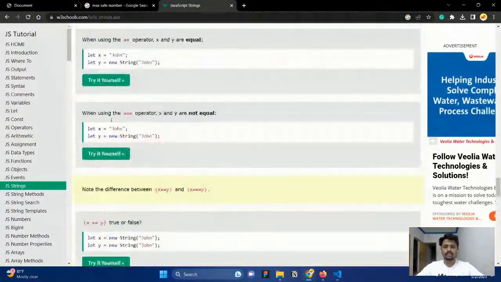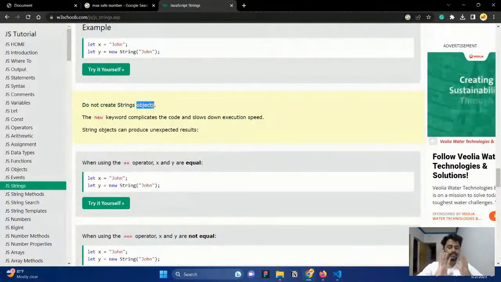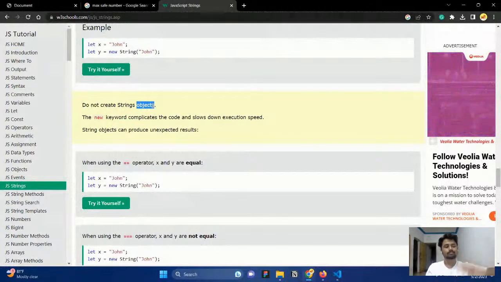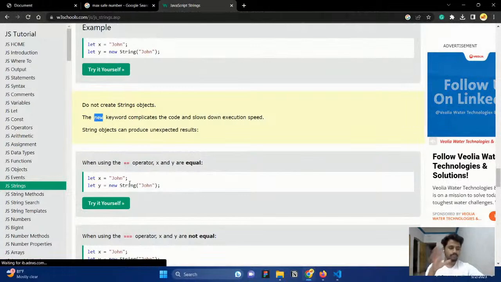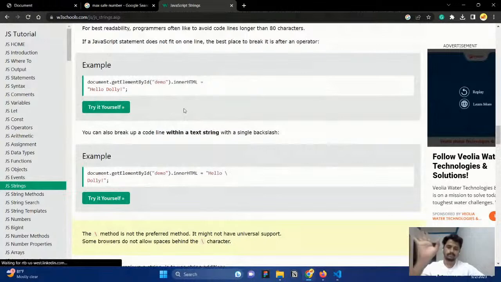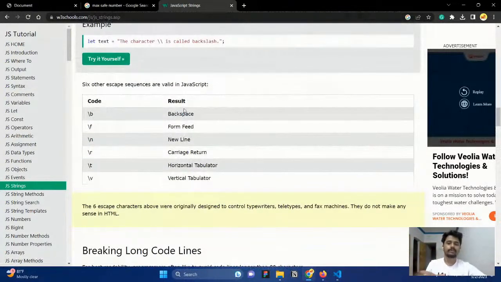You can see it says do not create string objects. Remember that we can create a string, and it is not a string object, but it is derived as a string. We were given a name and separated it from object, which is why we call it a string. But the actual name is string object, and we can create a string object with the new keyword also. We can create it, but that is not a recommended way. So go with the normal, without the complexity. That is the recommended way that we use. So that is why everything in JavaScript is built by objects only. Okay, so that's what it is.